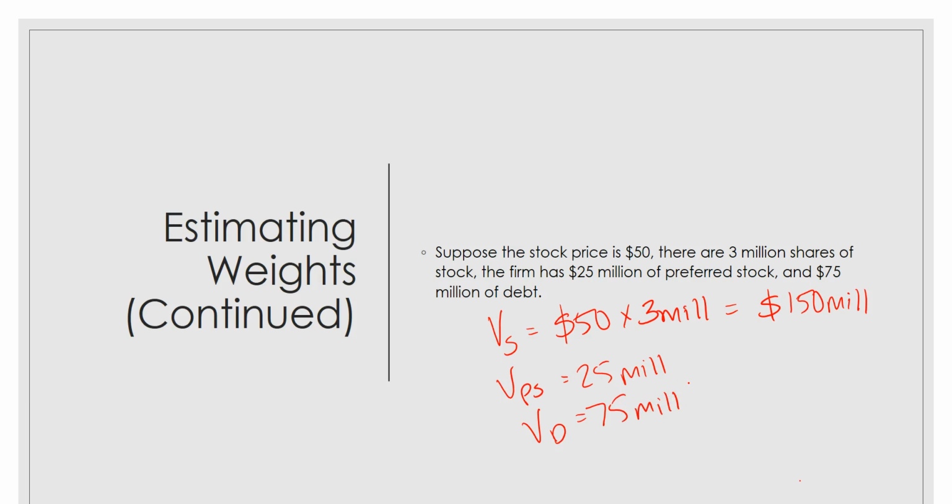So the value of the company is going to be equal to the value of the common stock plus the value of the preferred stock plus the value of debt. And so that tells us that the value of the company is $250 million.